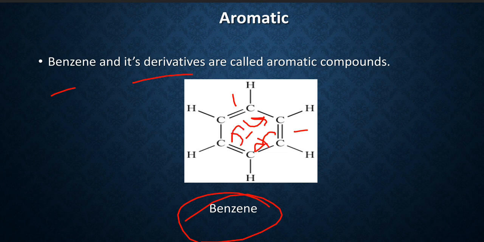This continuous changing of position gives them a special type of stability and different chemical properties, which is called aromaticity. So the closed chain organic compound which has special chemical properties or contains some special chemical characters is called an aromatic compound. For example, benzene is an aromatic compound.